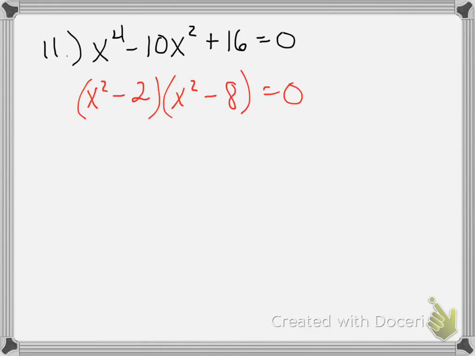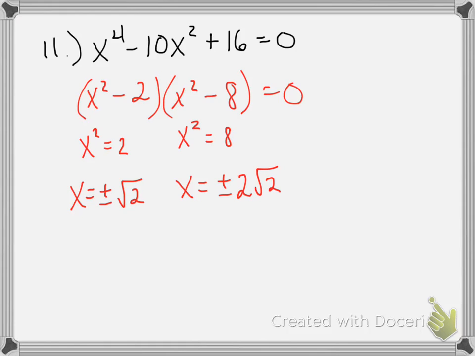Okay, if I set both factors equal to 0 and solve, I'll end up with x squared equals 2 by adding 2 to 0. And if I add 8 to 0, I get x squared equals 8. When I solve by taking square roots, don't forget to do plus or minus. The square root of 2 doesn't simplify, so it stays square root of 2. However, when I take the square root of 8, it actually does simplify. Still do plus or minus, but I get 2 square root of 2.